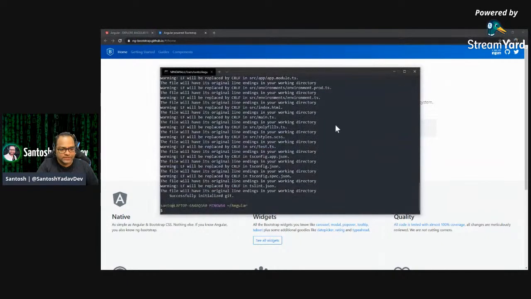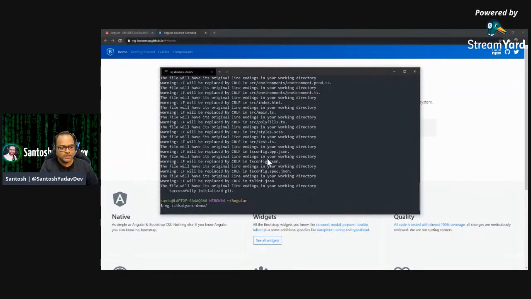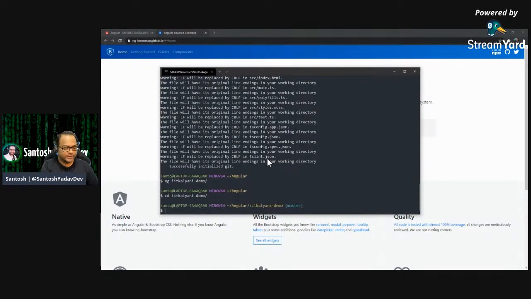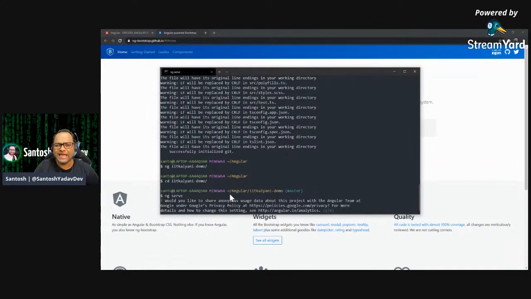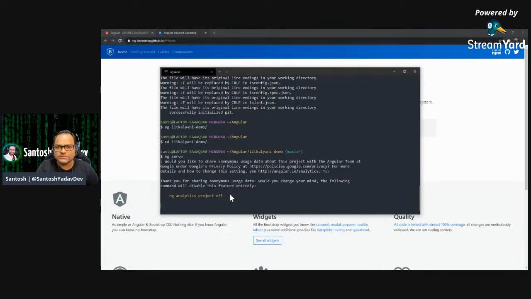So once this is done, let's see, this is also completed. So I'll just open this code inside VS Code. So sorry, cd, and I'll do ng serve. You can also pass a flag called -o, and it will ask you whether you want to share this data or whatever command you use with Google. I would say yes, because it's a demo project.